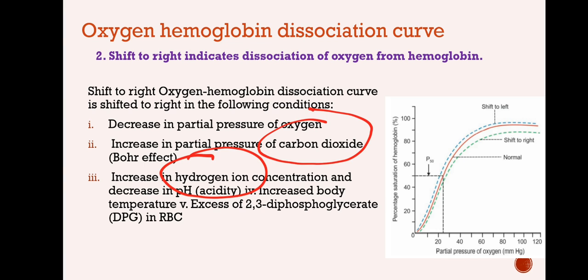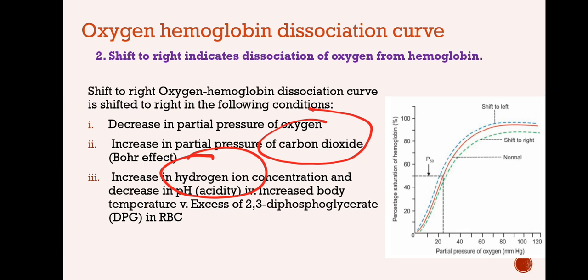Hemoglobin is formed of protein, so there will be certain configurational changes. And we already know that there is a high affinity of the hemoglobin towards carbon dioxide. Other than that, the curve might shift to the right even at a higher body temperature, because oxyhemoglobin dissociation takes place. And one more compound, 2,3-diphosphoglycerate in the RBC, will also result in shifting of the curve to the right. Shifting of the curve to the right means dissociation of oxyhemoglobin to oxygen and hemoglobin.